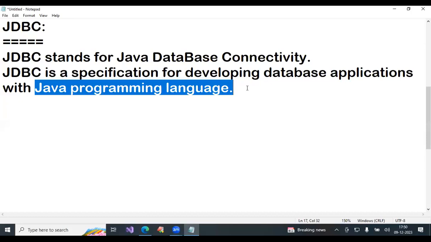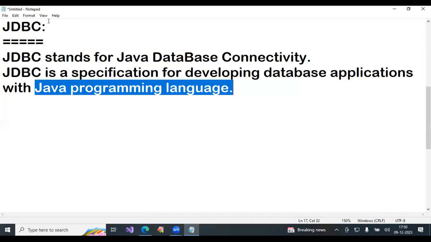In core Java, the application part is very little. Advanced Java is totally applications only; the language part is not there. Whatever you studied in core Java, you will use to develop applications in advanced Java.